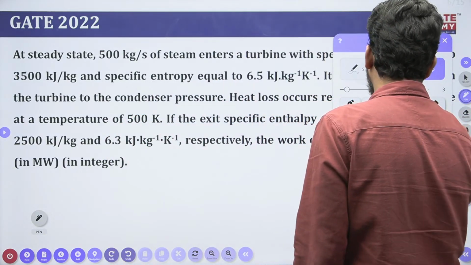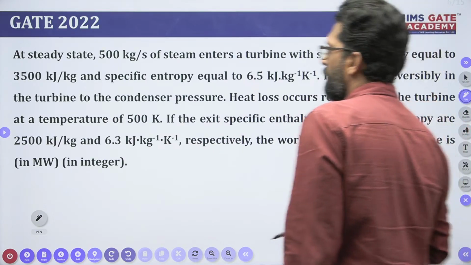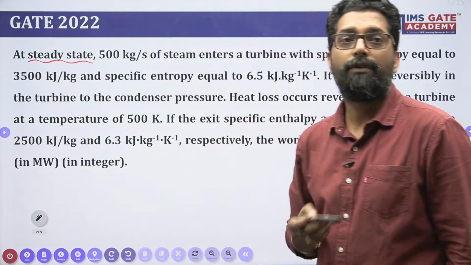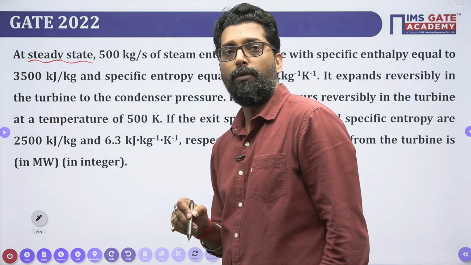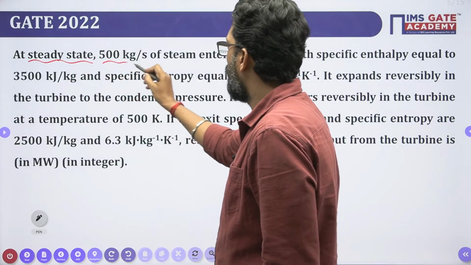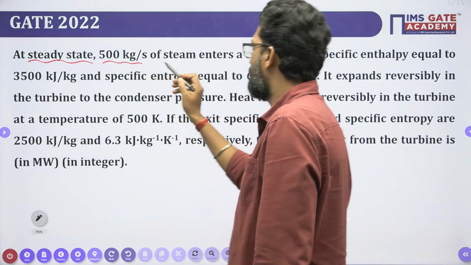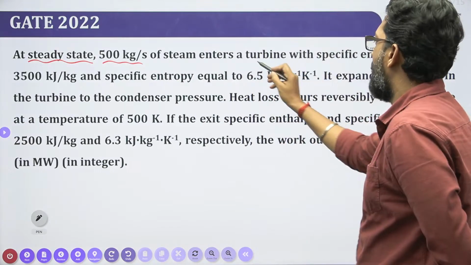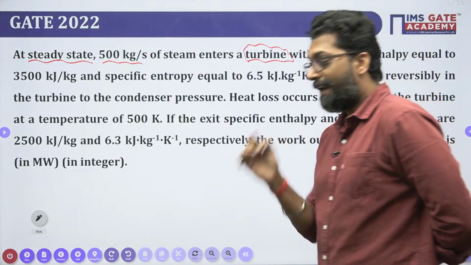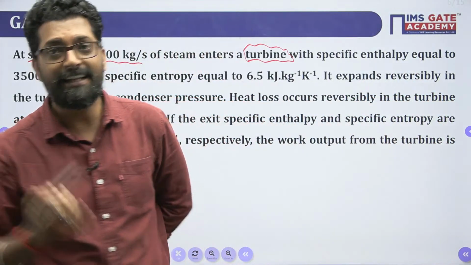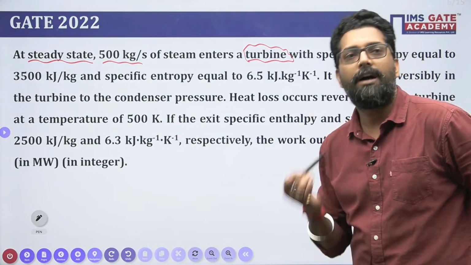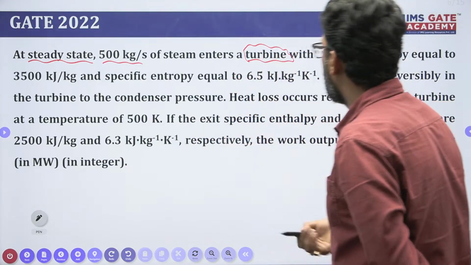Please tell me. This question says that a steady state, see, this is your steady state. That means the rate of change of property within the control volume with respect to time is 0. The steady state, the mass flow rate 500 kg per second of steam enters the turbine. So there is a turbine control volume, steady control volume system. In 99% of engineering applications, the devices used as open systems follow the steady condition. So turbine is also a case of the steady condition.